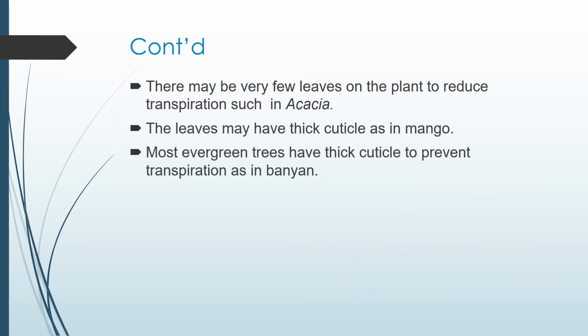This is a continuation of the previous slide, where we are talking about the adaptations to reduce excessive transpiration. So what is happening here? There may be very few leaves on the plant, such as in acacia. If the number of leaves reduces, the rate of loss from the external parts of the leaves will reduce. Now the leaves may have a thick cuticle, as in mango.